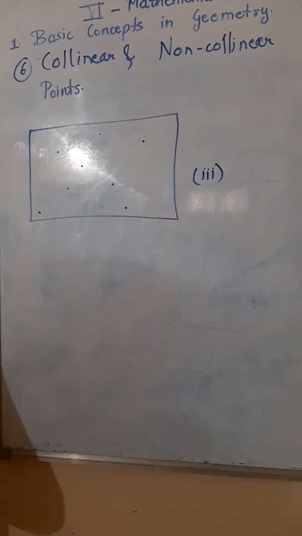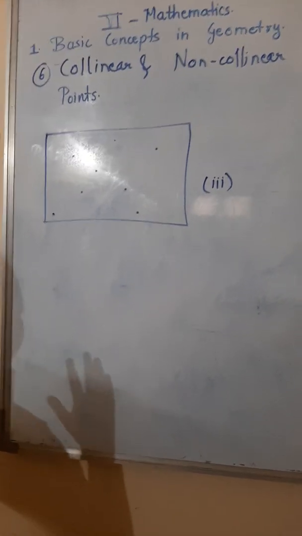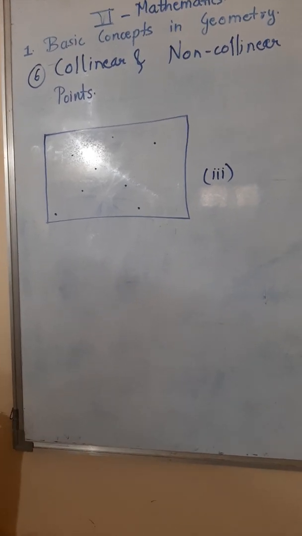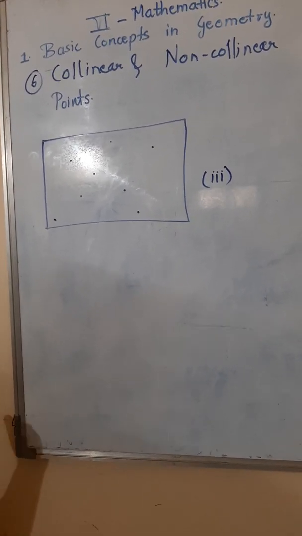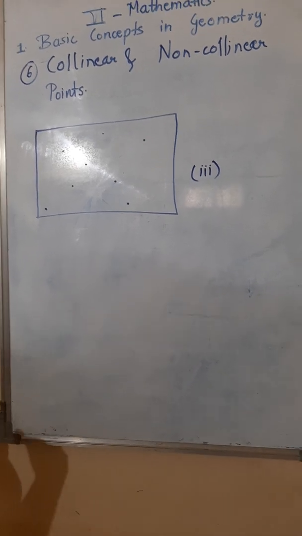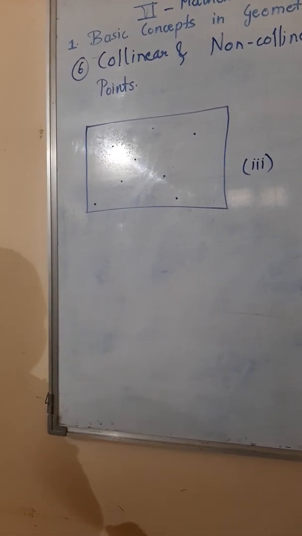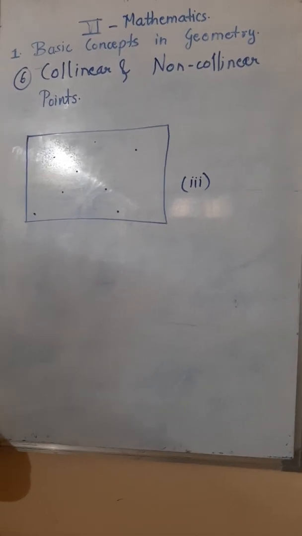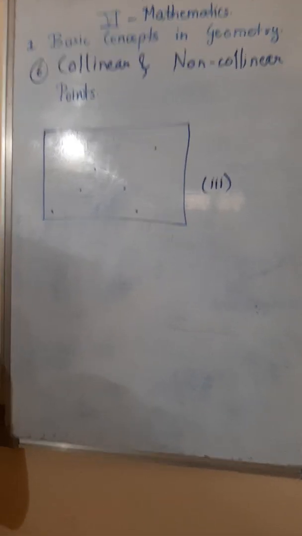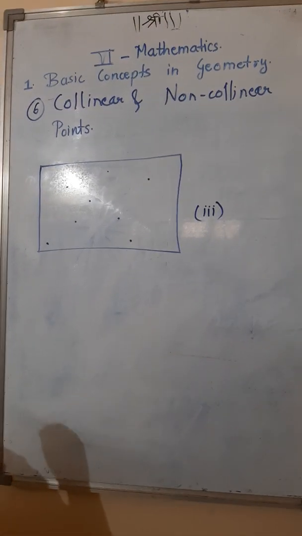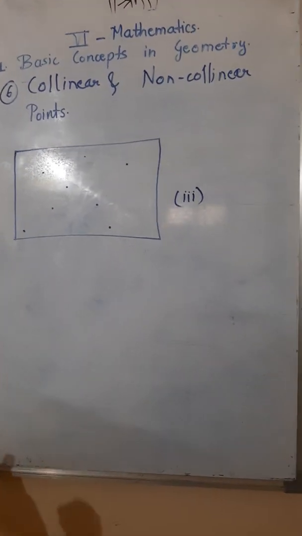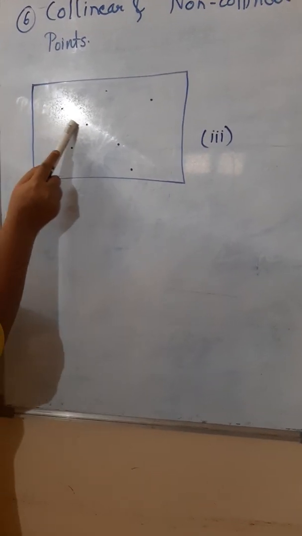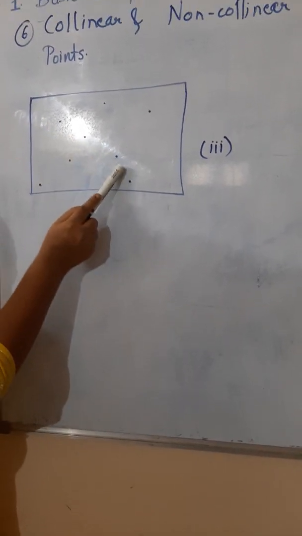You have to join these points in such a way. Think a bit, pay attention properly. You have to join these points. But when you are joining these points, they should come in a straight line. Did you understand what I said? You have to join any points, but when you are joining, take care that these points should be in a straight line. Now see here, if I join 1, 2 and 3, are they in a straight line?